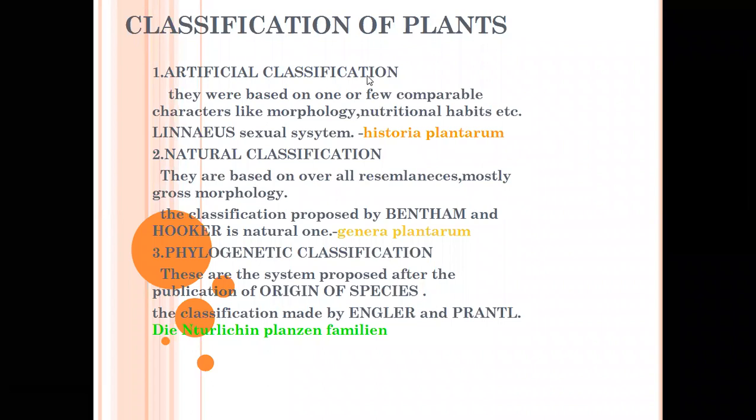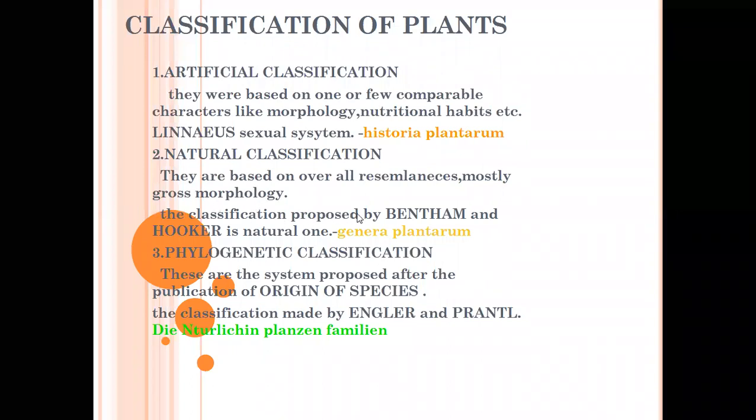Artificial classification is mainly based on one or a few comparable characters like morphology and nutritional habits. It is similar to the Linnaeus sexual system of classification, explained in the book Historia Plantarum. The natural classification is based on overall characters, mostly gross morphology. Gross morphology means total morphology from seed germination to seed production.